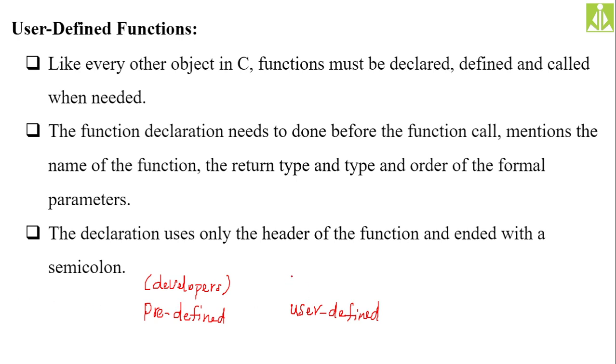User defined functions, programmers, we can say. Programmers in the sense we, because we are writing the C programs. So we are the programmers. All the user defined functions, who will do the job related to them? The programmer.